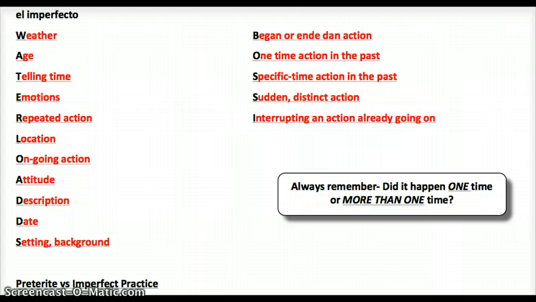So far we've talked about the different keywords that help us understand if it was imperfect or preterite. We've also talked about the two acronyms that help us remember which one to use and when. And I really think this is the most important thing over here. It's kind of like if you can remember this, then this is the leftover, right? If you're in a bind and you can't remember all this or your mind is blanking, the next best thing to do is say, did it happen one time or did it happen more than one time?